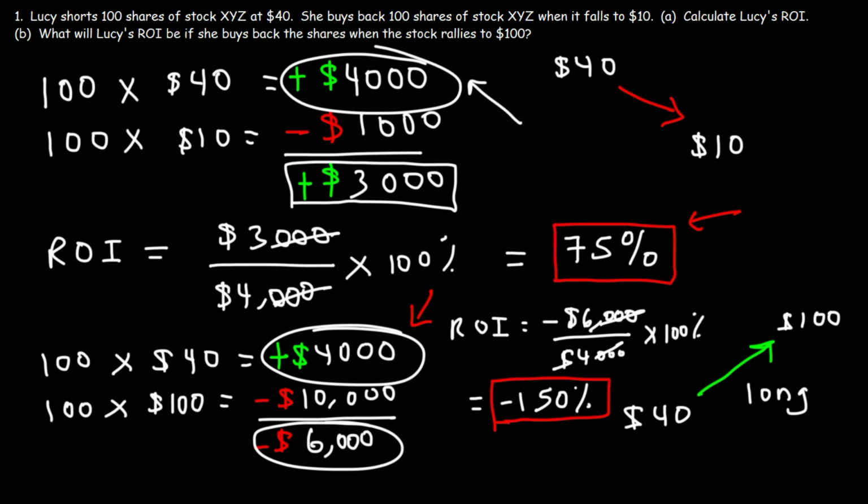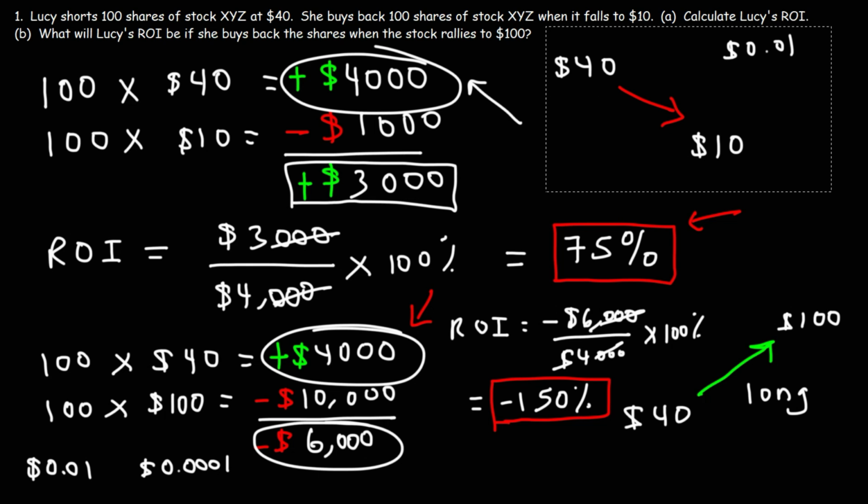But for now, the lowest that a stock can be is $0. So the maximum profit that she can receive is 100%, or $4,000. Now, granted, a stock really never hits absolute zero. It can get very close to it. Some stocks can fall to a penny, and some could be sub-penny stocks, which can go down to 0.0001. But let's assume that the stock goes down to 1 cent. Let's calculate her ROI if it falls that low.